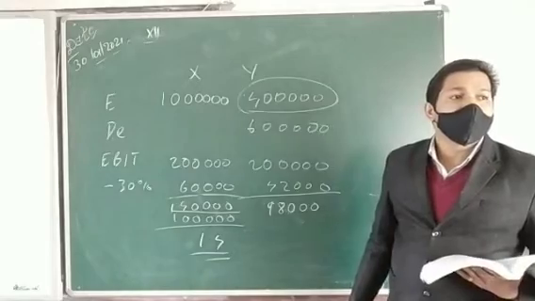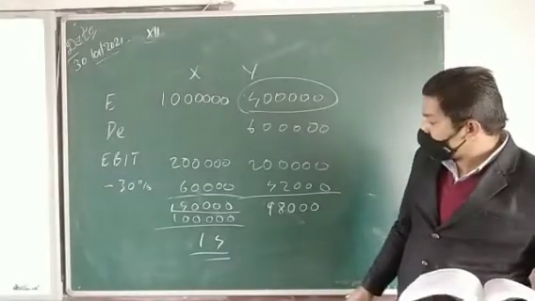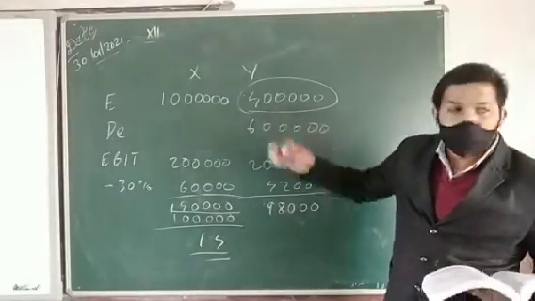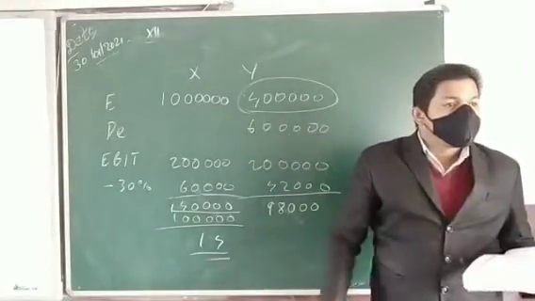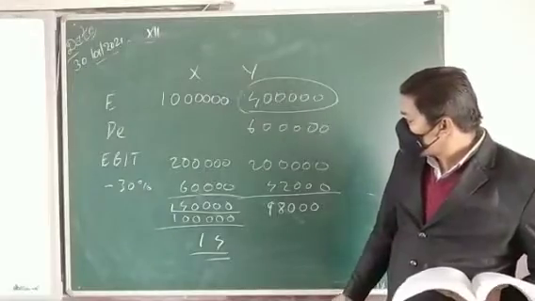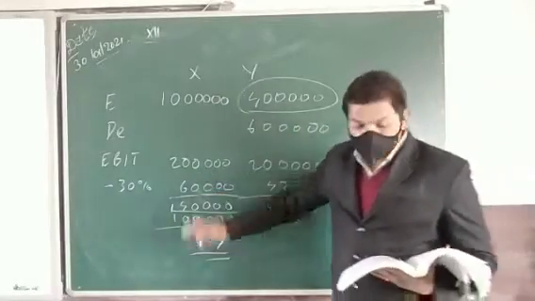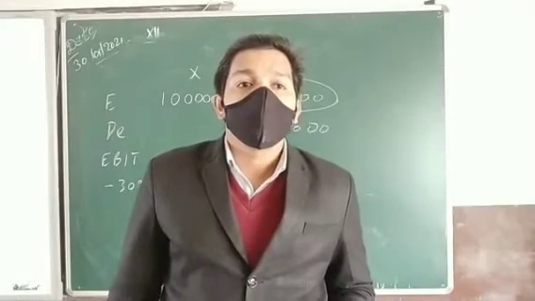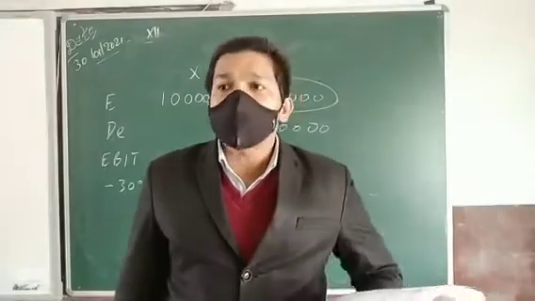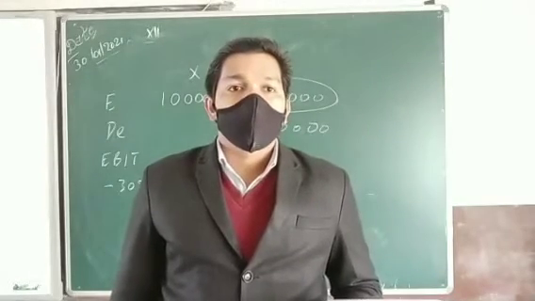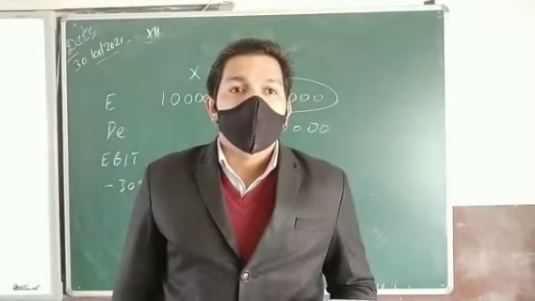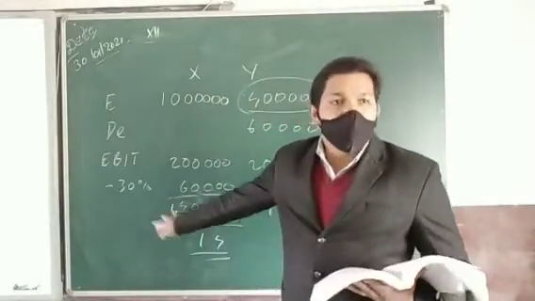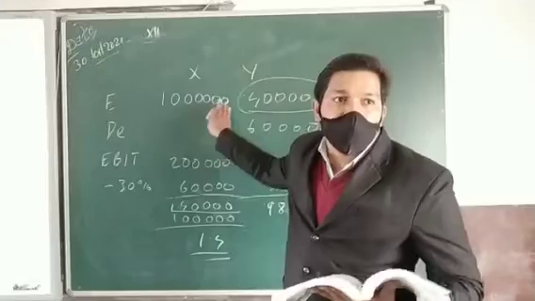30% tax has to be paid, right? No tax is needed on the interest, that will be reduced, but the taxable amount is only this much.